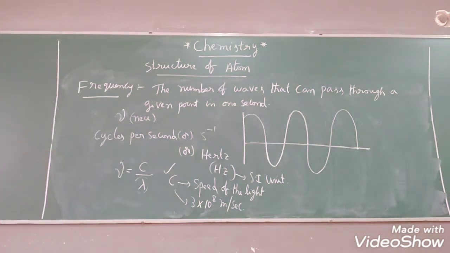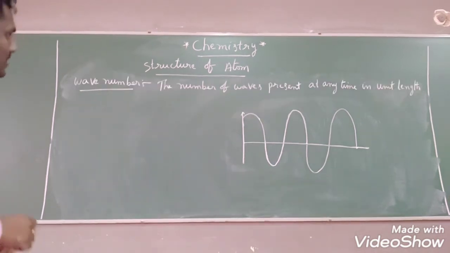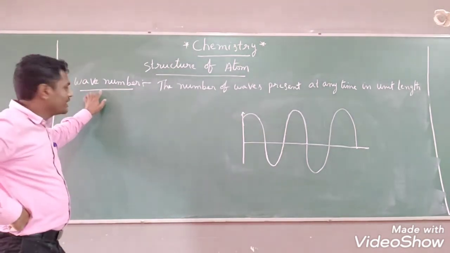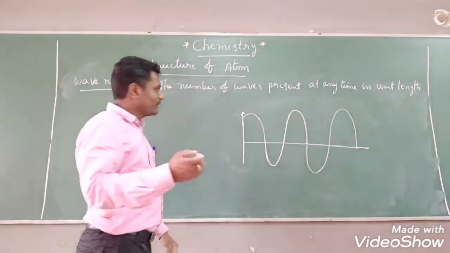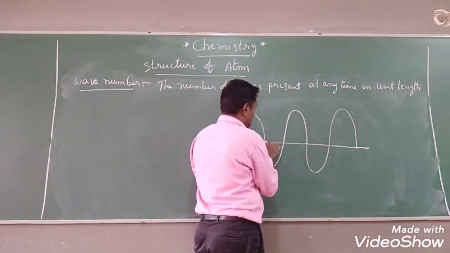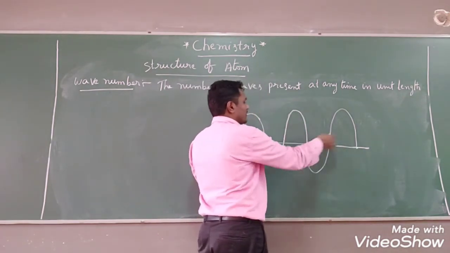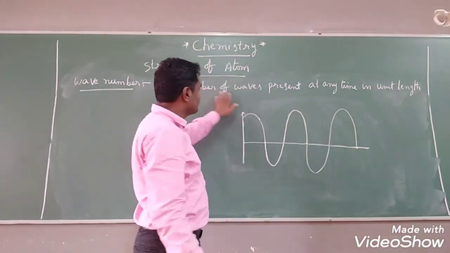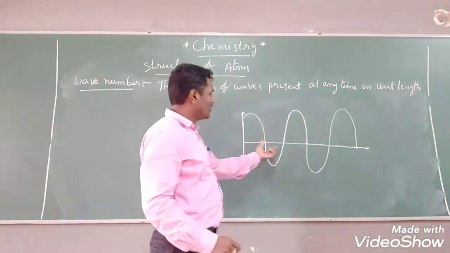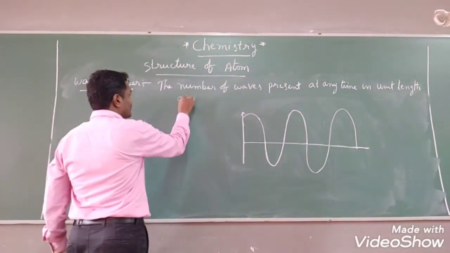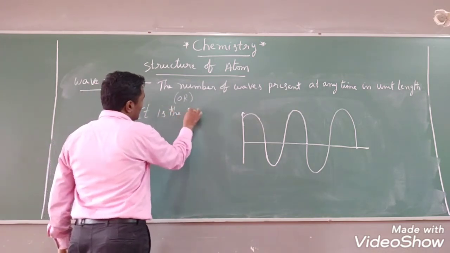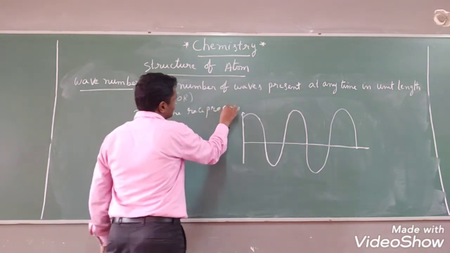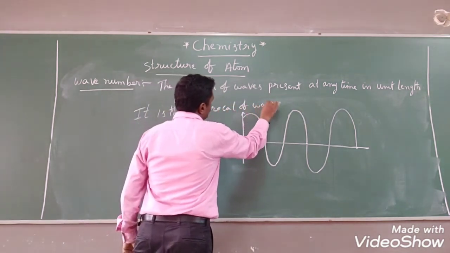And the next property we have is wave number. Note down the points. Let us take the next property of electromagnetic radiation, which is wave number. Wave number is nothing but the number of waves present at any time in unit length. For example, I have taken unit length from here to here. At any time you take, only 2 waves are present. So the number of waves present at any time in unit length is wave number. And we can also define it as the reciprocal of wavelength.